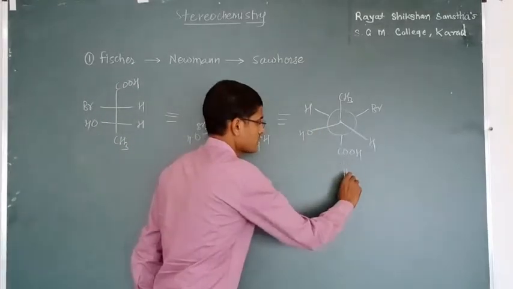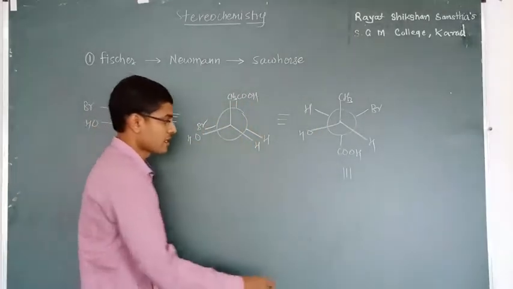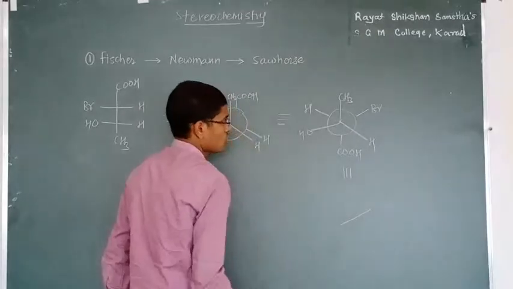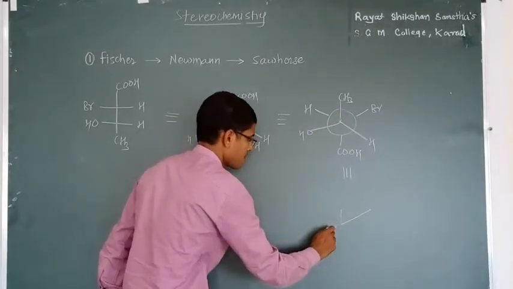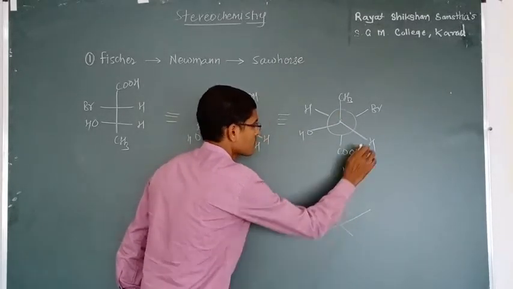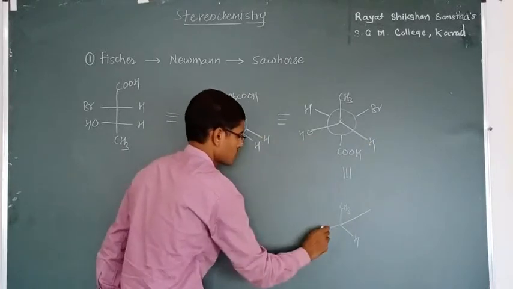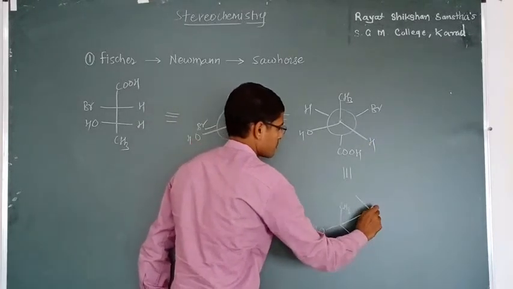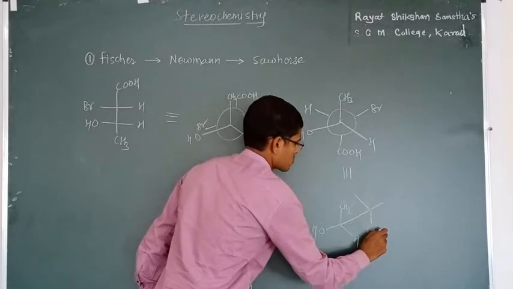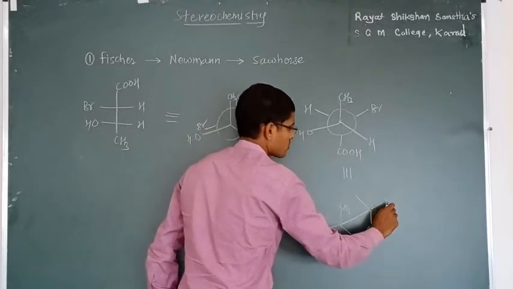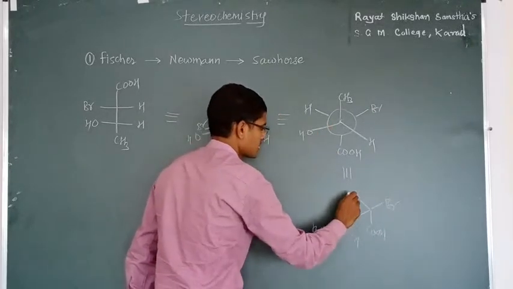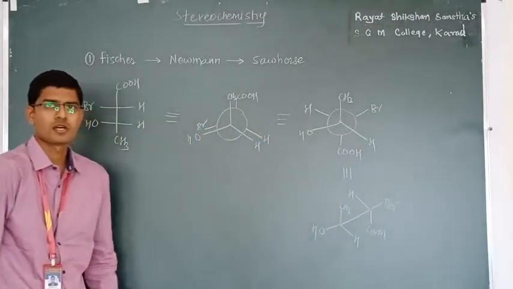Just observe from the side, and you can convert this molecule into a Sawhorse projection formula. CH3, hydrogen, OH, COOH. On the side of hydrogen, it is bromine. On the side of OH, it is hydrogen.